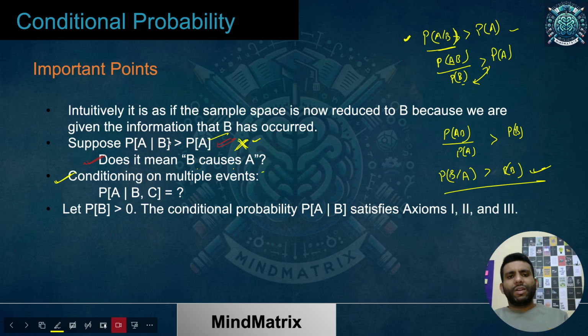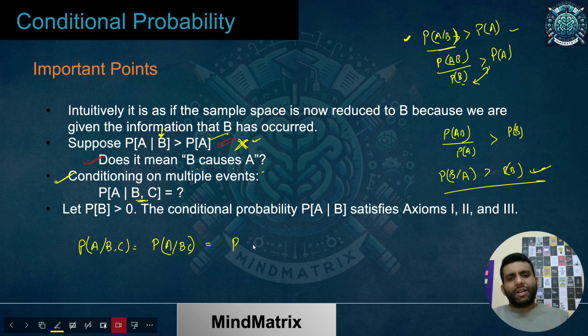Earlier we were using only one event to be conditioned on. Now we are saying there are two events on which we are conditioning. So P of A given B comma C can be further written as P of A given BC, so that it doesn't confuse you much. B comma C means the intersection portion, where both things are happening all together. So I can write it as BC.